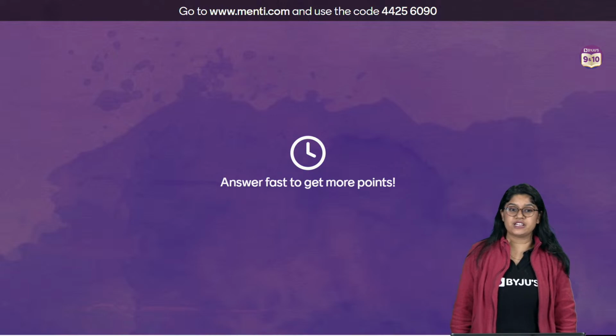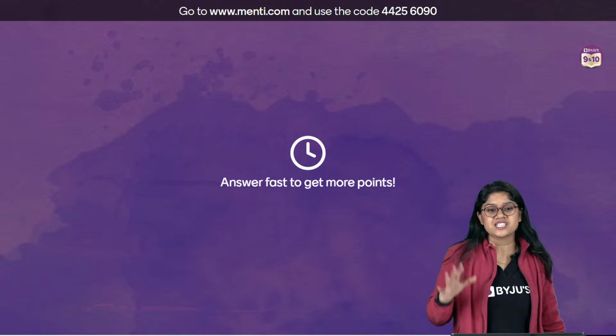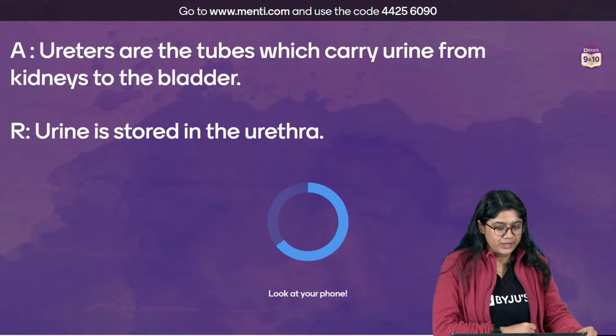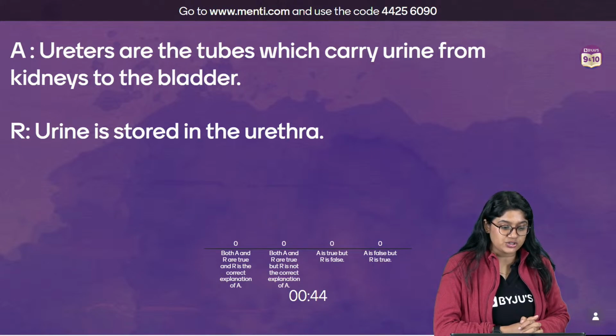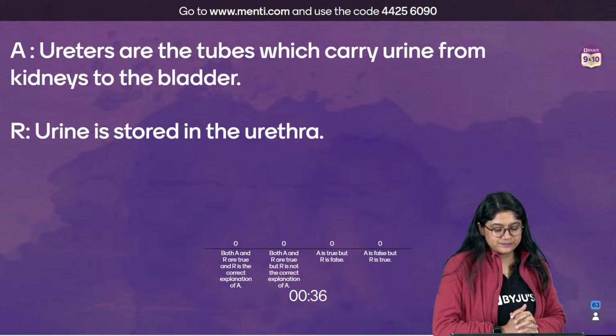Last question, everyone, on your screen. Last question now. Ureter are the tubes which carry urine from the kidneys to the bladder, and urine is stored in the urethra. It's a very easy question, right?